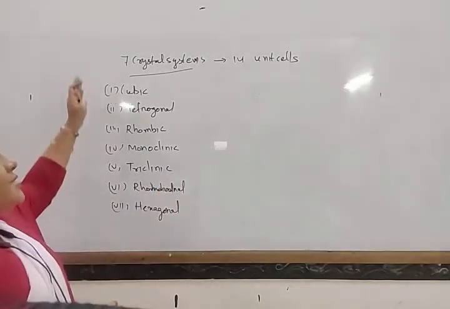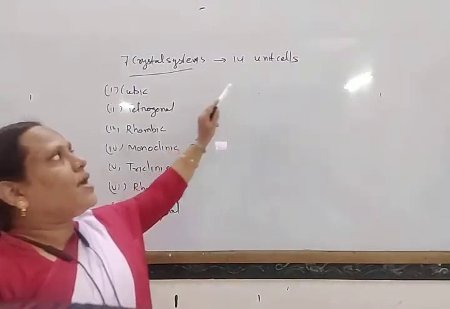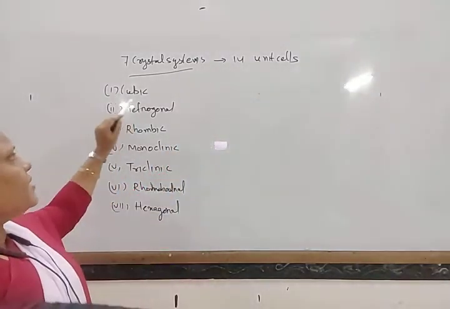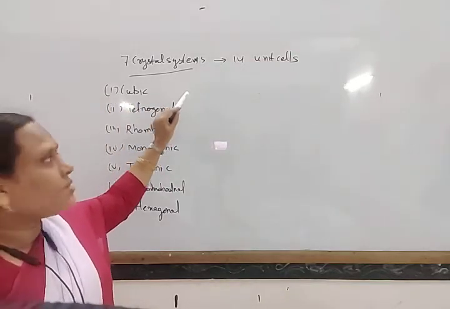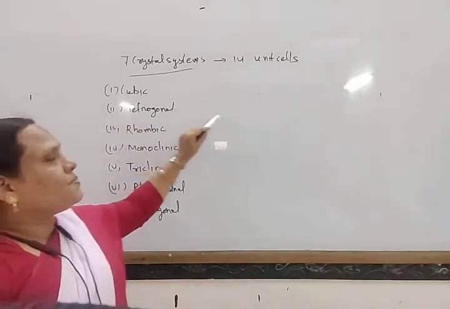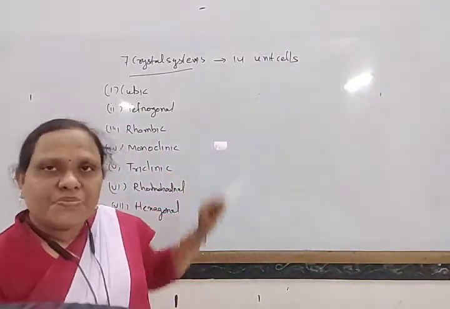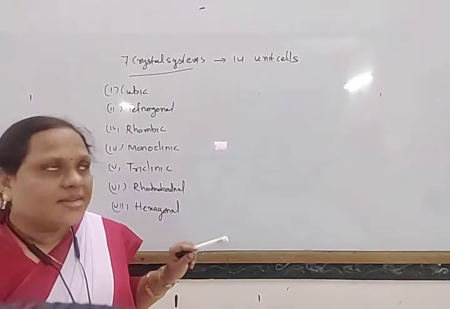So there are 7 crystal systems, and these are classified into 14 unit cells. For example, the cubic crystal system is classified into 3 types, tetragonal into 2 types, and rhombic into 4 types, depending on the constituent particles.